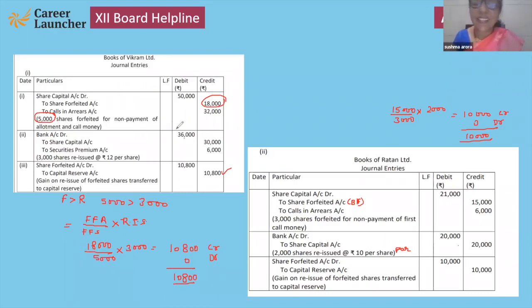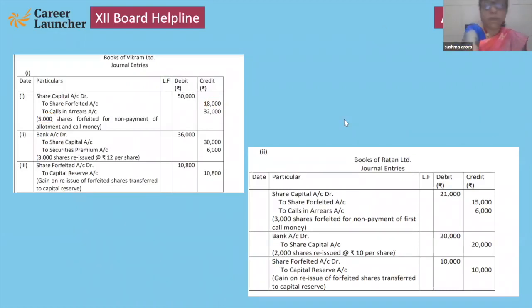Yes. And be careful. Forfeiture can be more than or can be equal, but reissue cannot be more than forfeiture. Reissue is a part of forfeited shares. Got it, bacho? Next.